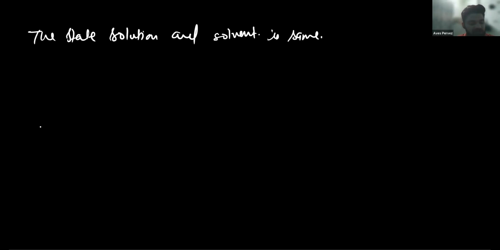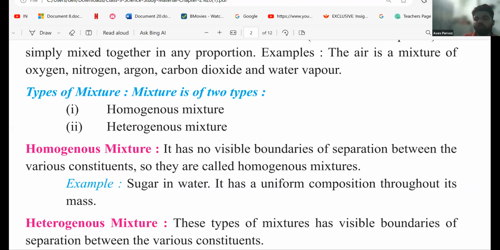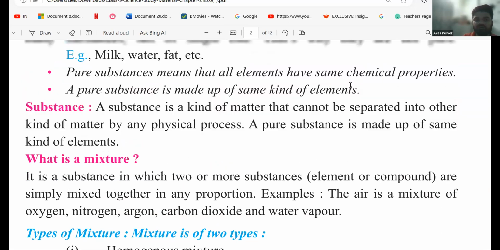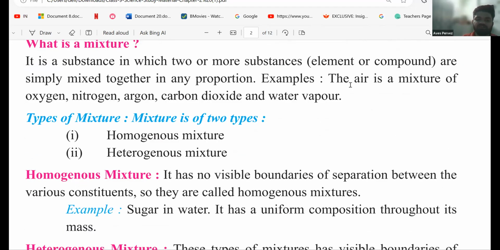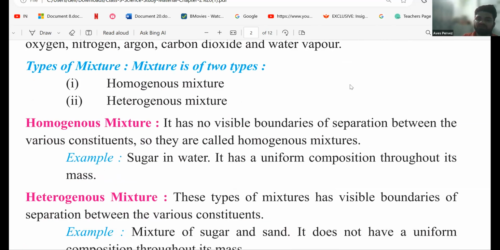Now, talking about the types of solution, we have different types. One is homogeneous mixtures, another is heterogeneous mixtures. Let's talk about homogeneous mixtures first. Note the definition: homogeneous mixtures are those mixtures which have a uniform composition.